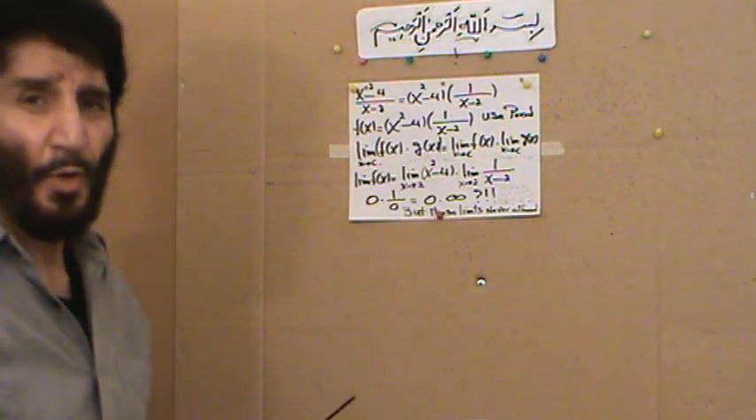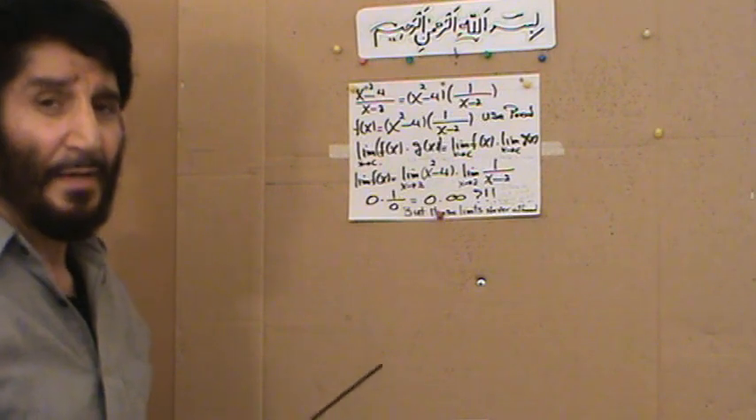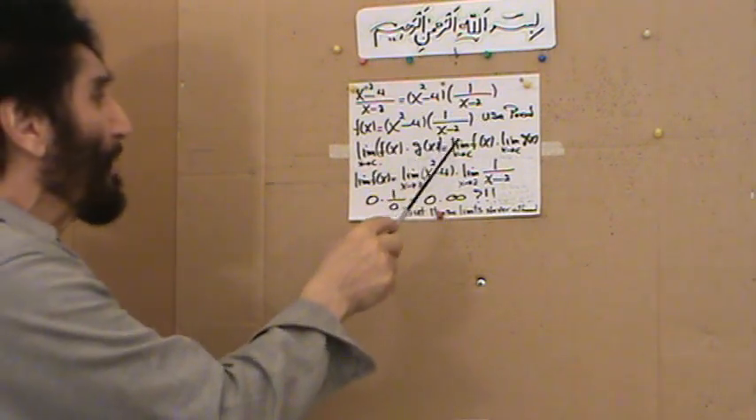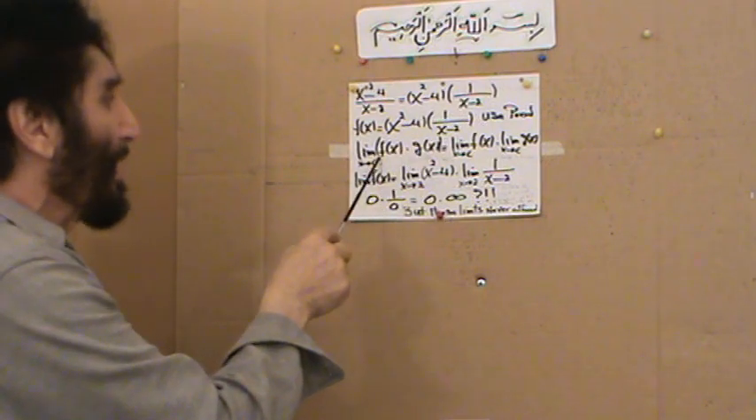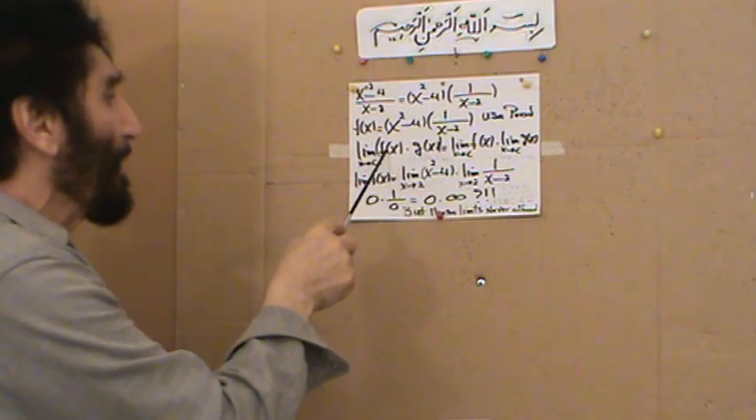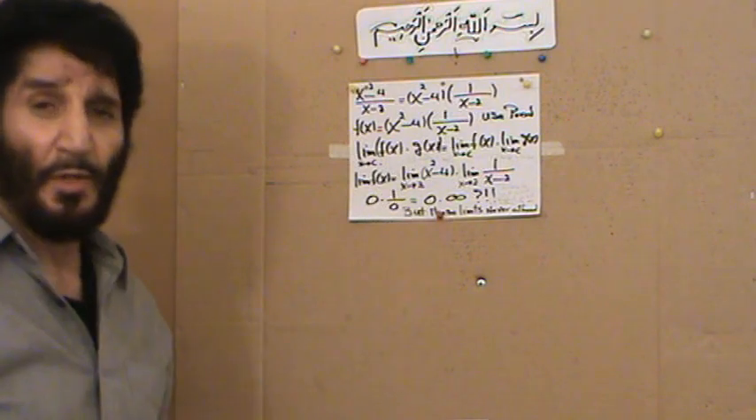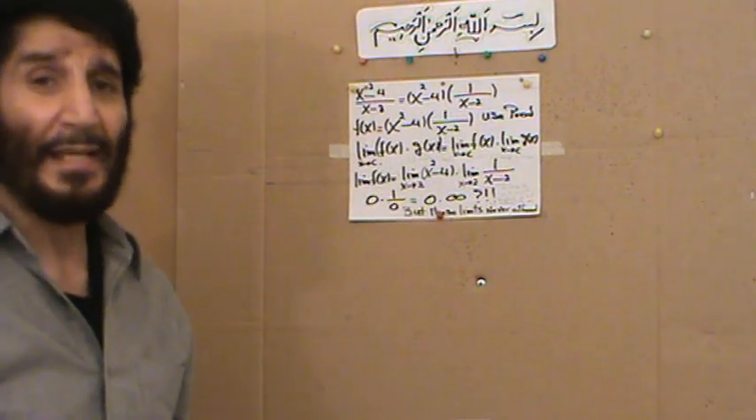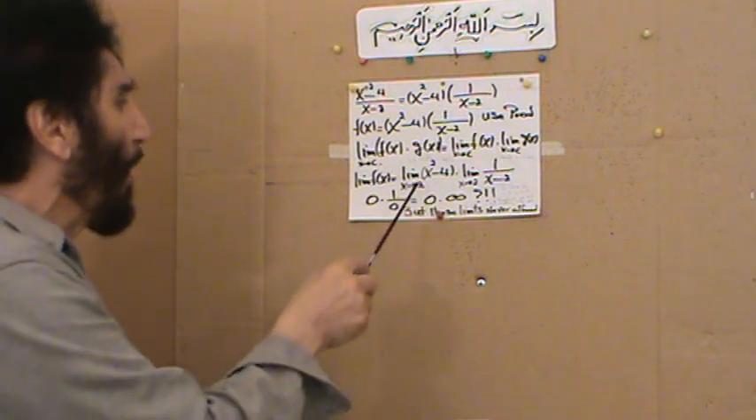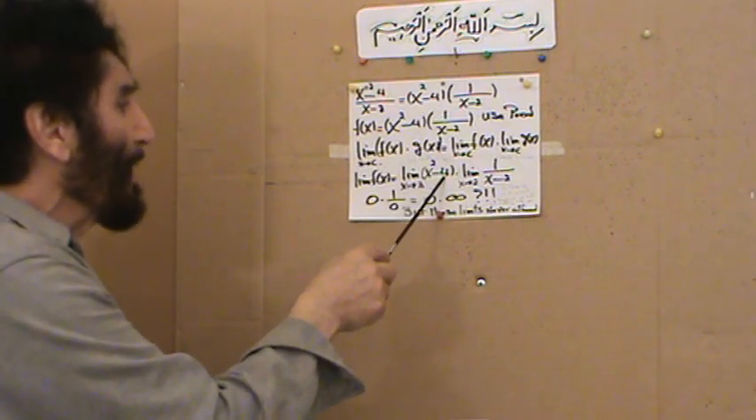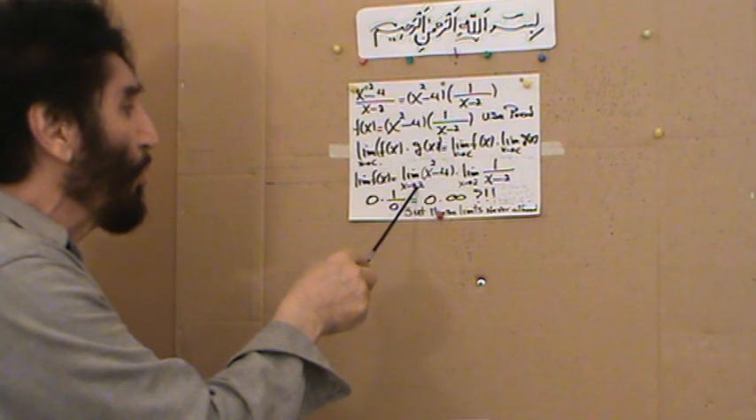Now we are using the product rule for the limit. The limit of a product is the product of the limits, so I have written the limit of f of x times g of x is the limit of f of x times the limit of g of x, and both of them have x approaching the same number, in this case c. Now the limit of x squared minus 4 as x approaches 2 is 0.